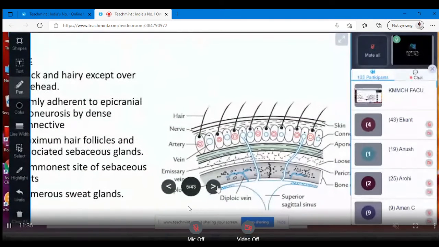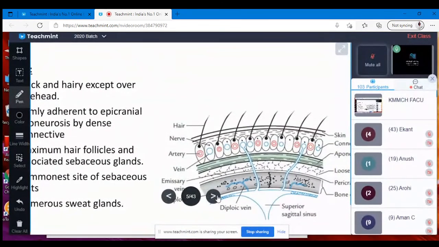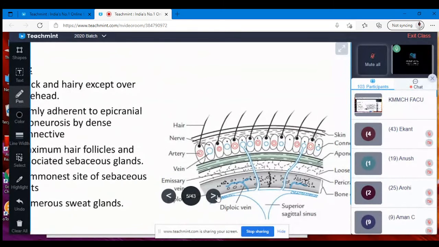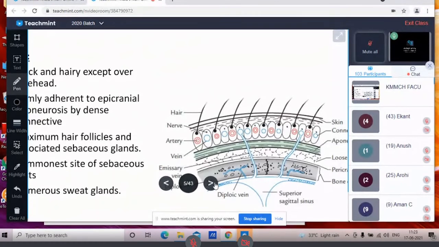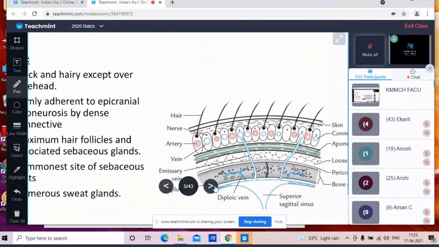Now this skin it is firmly adherent to the epicranial aponeurosis. And ये जो 3 layer है ऊपर की, skin, connective tissue and epicranial aponeurosis, ये तीनों layer जो है, एक दूसरे से adherently चिपके रहते हैं, so that they can act as only one layer. जब भी अपन स्काल्प का डिसेक्शन करते हैं या स्काल्प को निकालना रहता है ऑपरेशन टाइम पे, so it is removed or separated as one layer only: skin, connective tissue and aponeurosis.